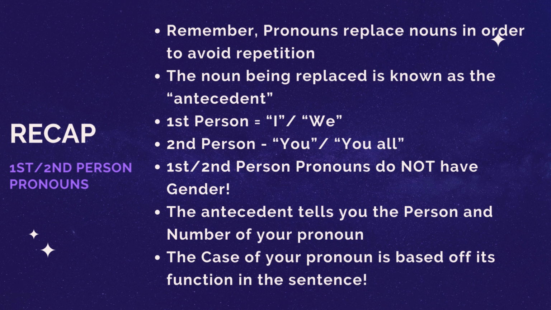So let's just recap everything we did in this video, okay? We did specifically first and second person pronouns. So remember, pronouns replace nouns to avoid repetition. That's what you're doing. The noun being replaced is called the antecedent, the thing that came before, okay? So first person pronouns are I and we, singular and plural. Second person pronouns are you and you all. Okay, so first and second person pronouns, right?